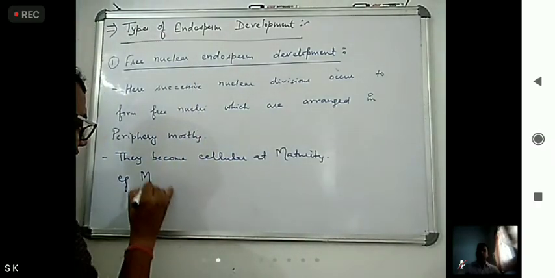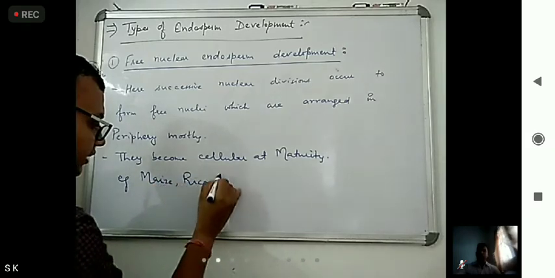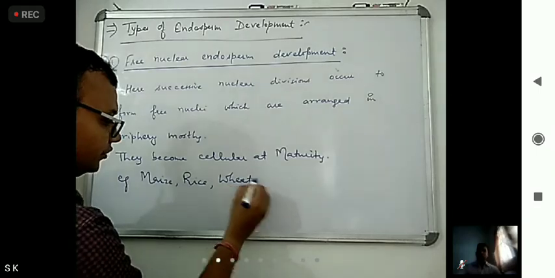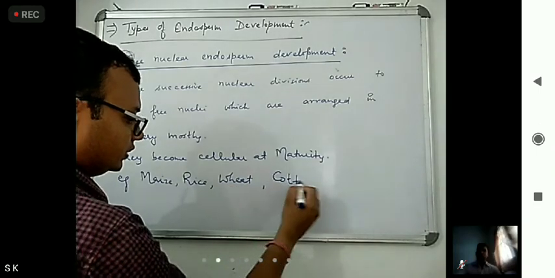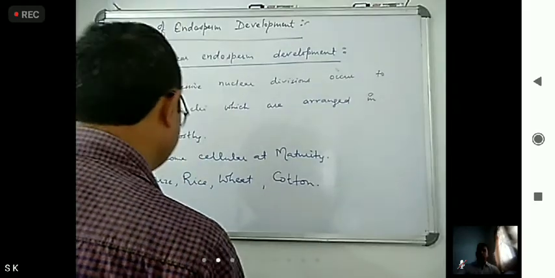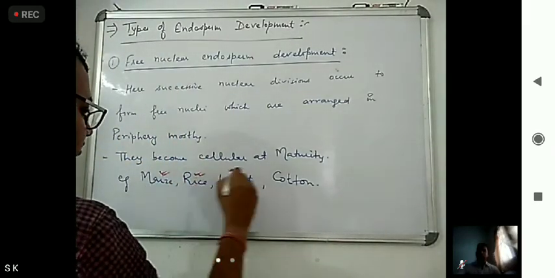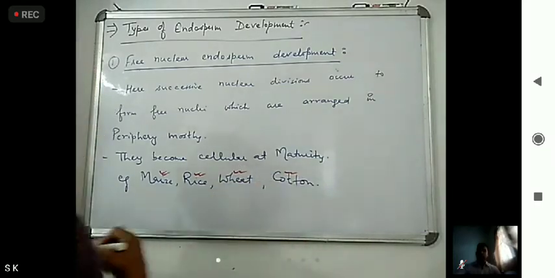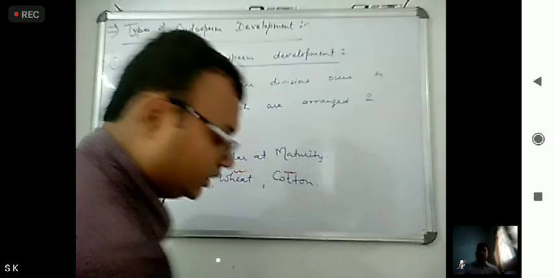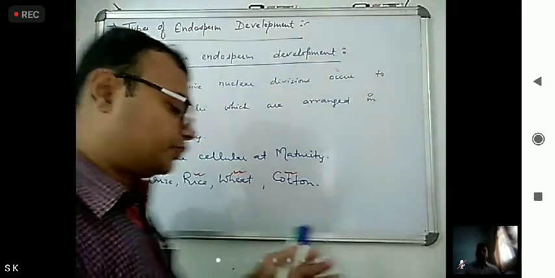These examples are very important. Direct questions are asked. Free nuclear endosperm development is found in maize, rice, wheat, and cotton. This is the first one. Now, next one is cellular endosperm.